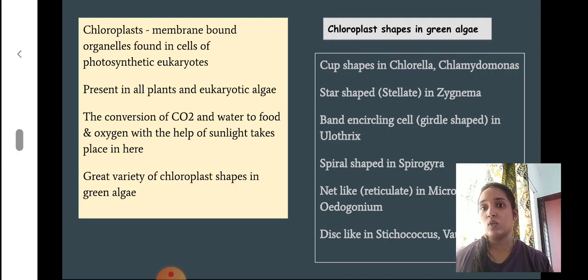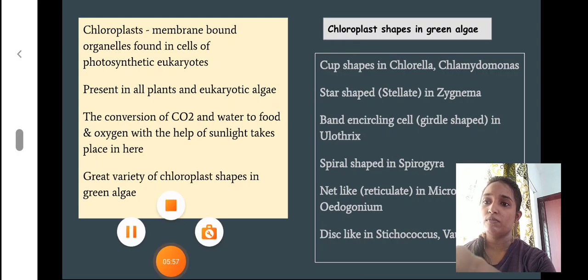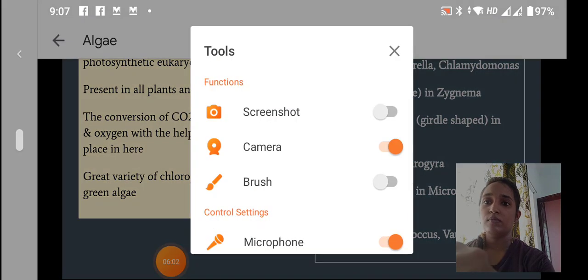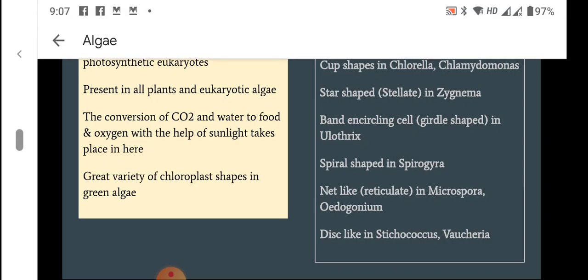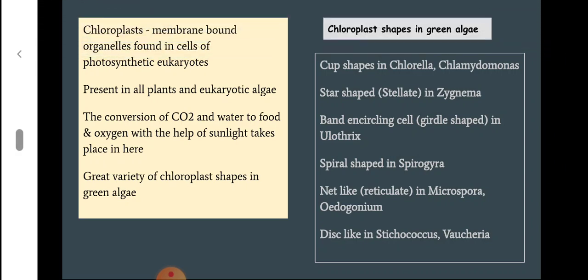We find chloroplast in different shapes, particularly in green algae. So, chloroplast shapes in green algae.